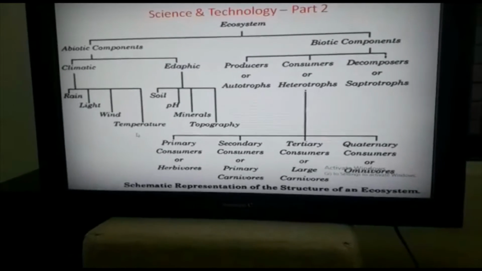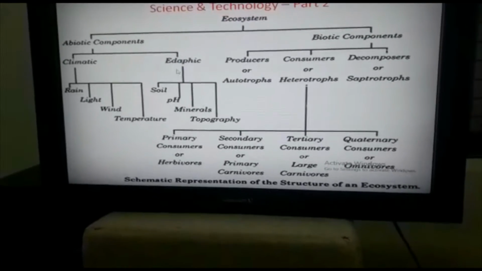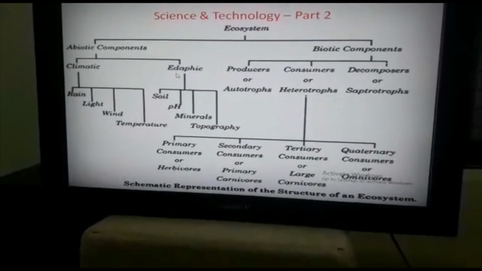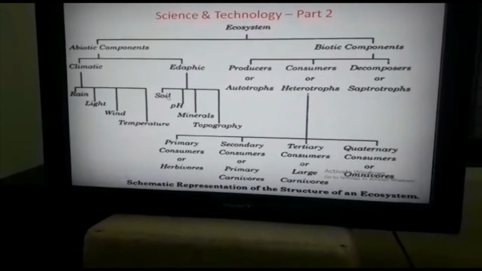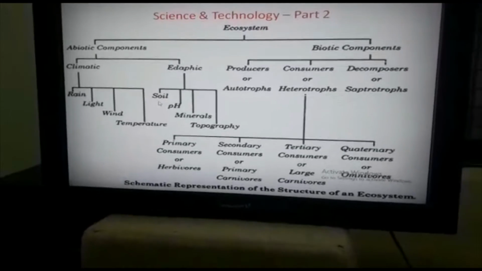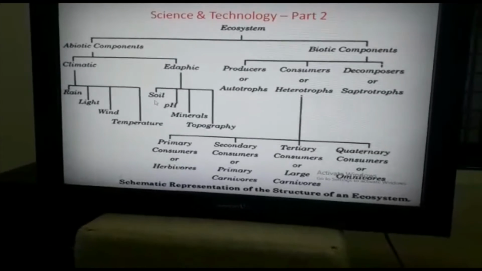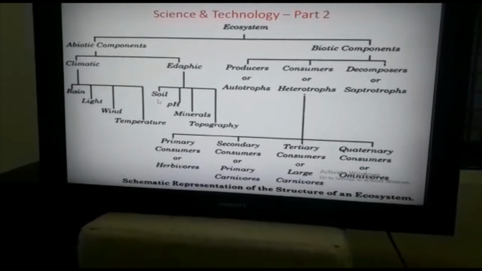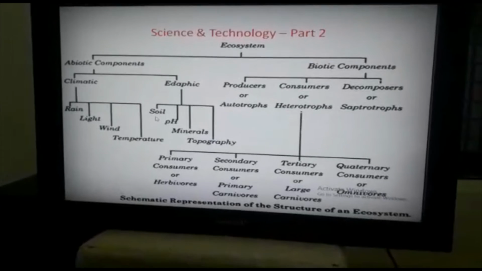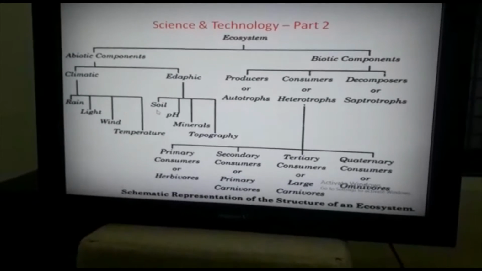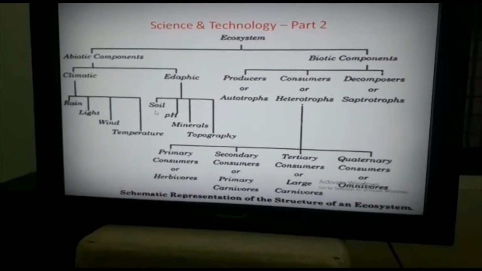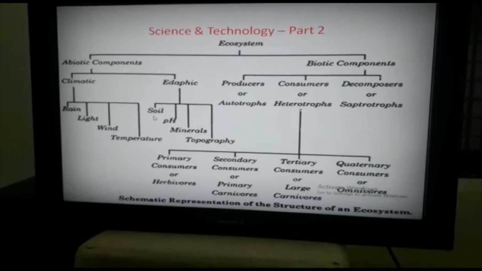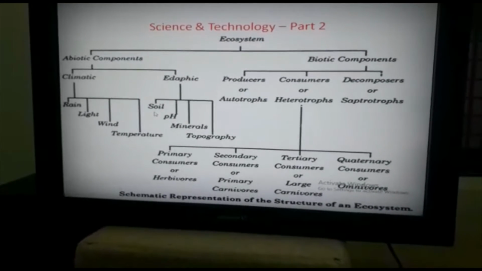Now we see the edaphic component. In this component: soil, pH, minerals, topography. We will see in detail. First, soil. The upper surface of earth is known as soil. Soil is the most important abiotic component of the ecosystem because soil is the natural habitat of organisms on earth.